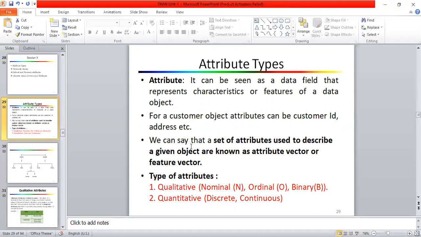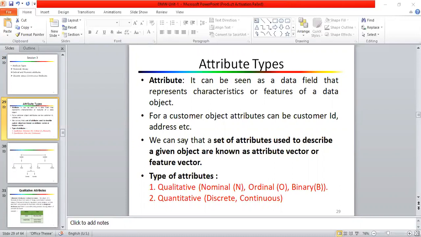So for example, for a customer object, the attributes are like customer ID, address, phone number, etc. For a student object, attributes like student roll number, student percentage, student class, etc. It can be seen as a data field that represents characteristics or features of a data object, right? So we can say that a set of attributes used to describe a given object is known as an attribute vector or feature vector, right?